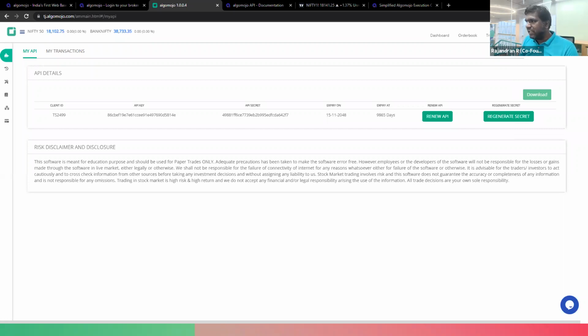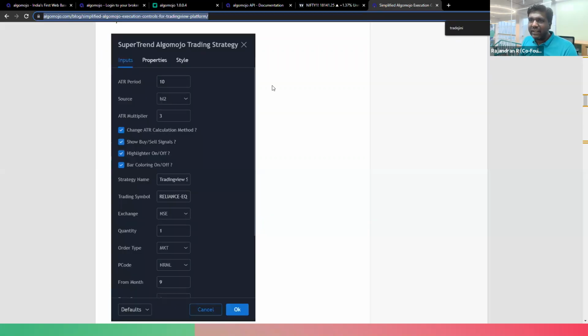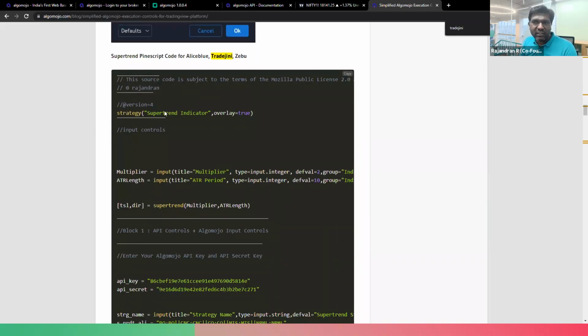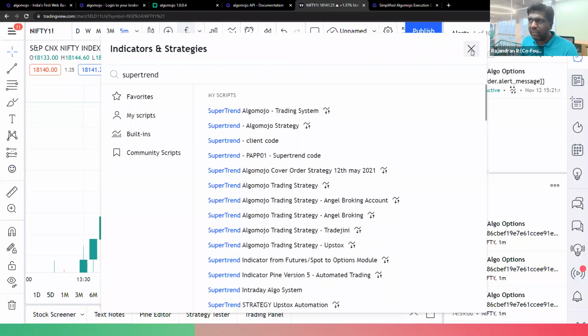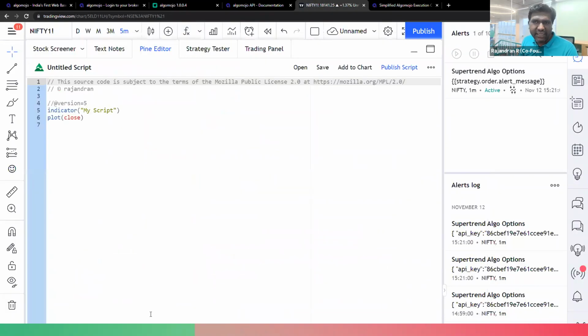So I also shared the link as well, where you can find the complete setup and instructions, everything you can go and set up over here. So here is the code. This code uses version 4. However, recently TradingView had moved to version 5. It doesn't matter. Still, version 4 is always compatible. So I copy this code over here. There's a copy section over here. I can click on copy. I'll go to my TradingView. Now from my TradingView, I'll go to the Pine editor.